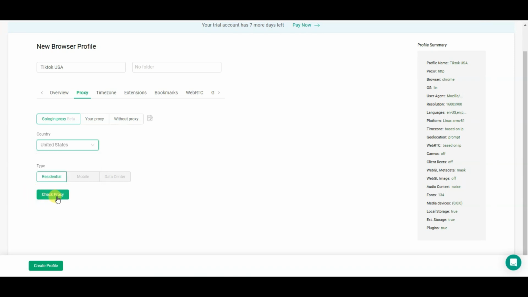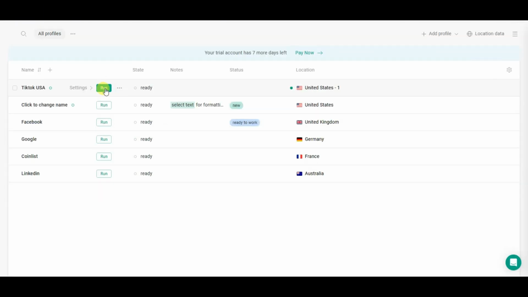Now you can click on the check proxy button. Here you can see you will get 0.49 GB for free. You can click on the create profile button. Now you can click on the Run button. Click on the View button.